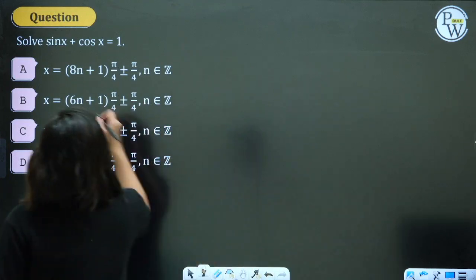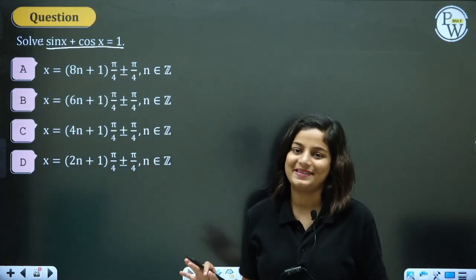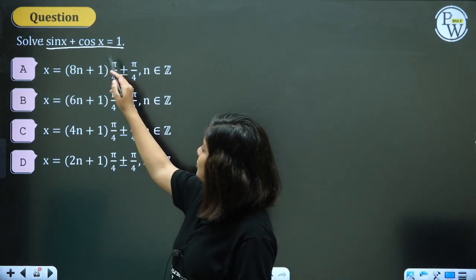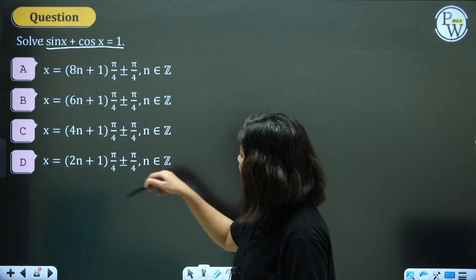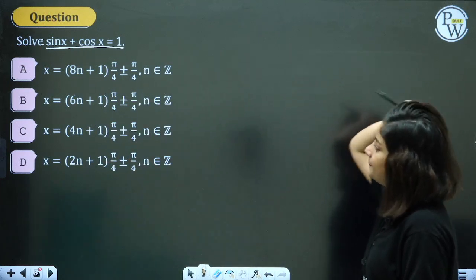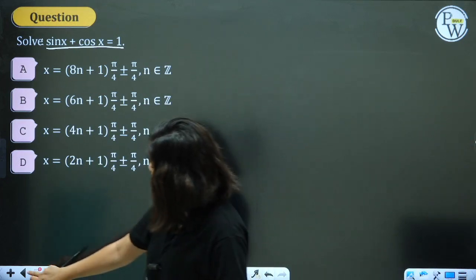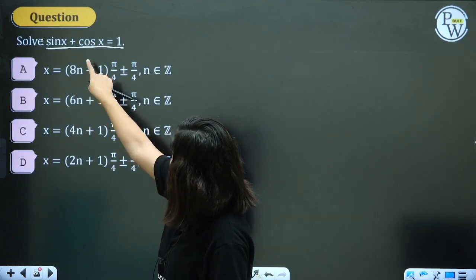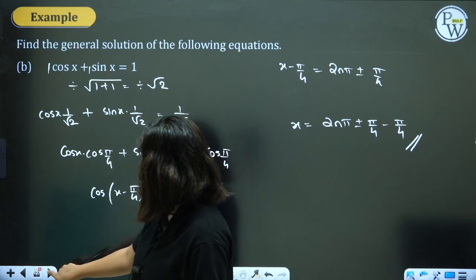This is a question. Solve sin x plus cos x equal to 1. Last question, I promise. The last topic, last question. Sin x plus cos x is 1. X will be equal to what? Option A, B, C or D? Very similar to the question we did just now, isn't it? Here also it was plus. Here also it is. We got 2n pi plus minus pi by 4 minus 1.